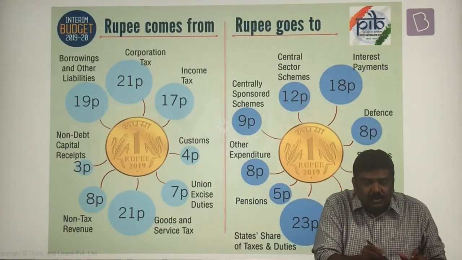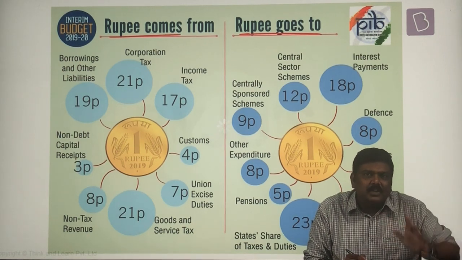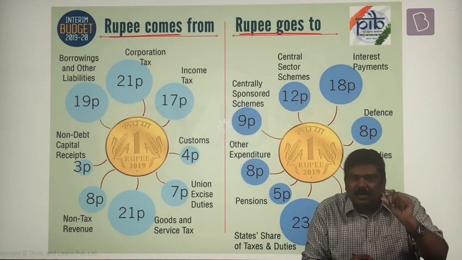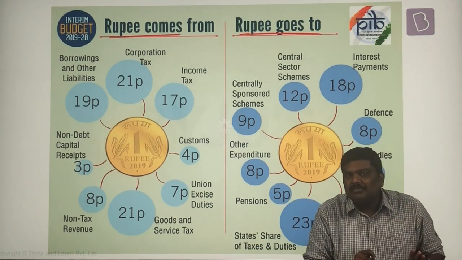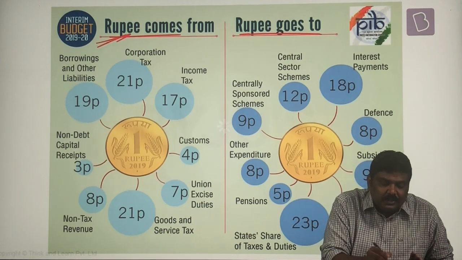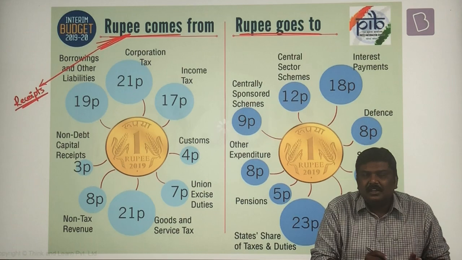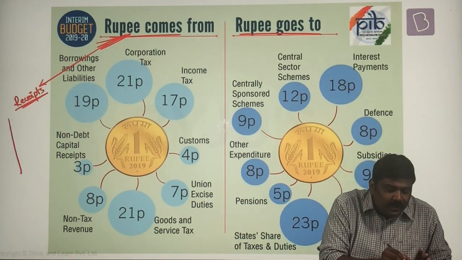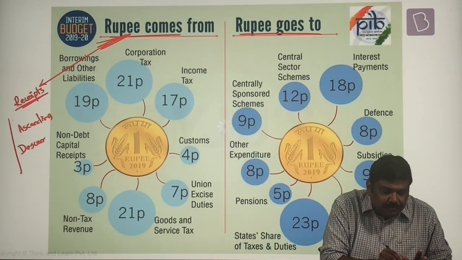Next, usually you will find this kind of representation. And every alternate year, or once every 2 or 3 years, UPSC will pick up one preliminary question from it. Most of the time, the question is related to the receipts of the government. And within the receipts, the most favorite question of UPSC is: arrange the following in ascending or descending order of contribution.